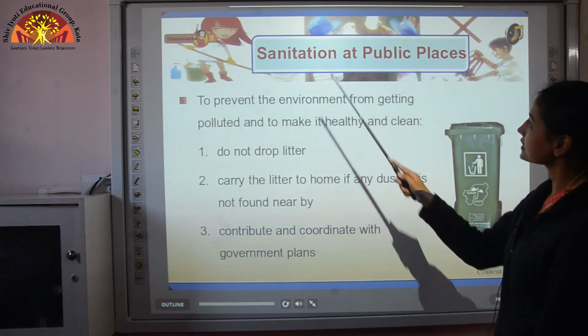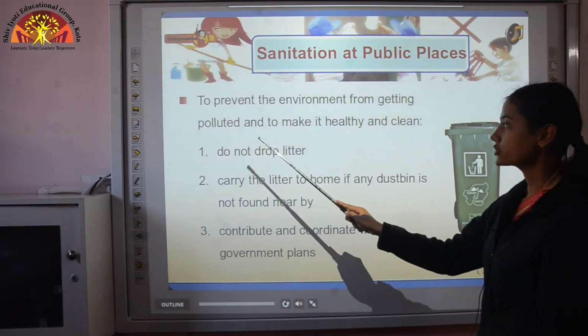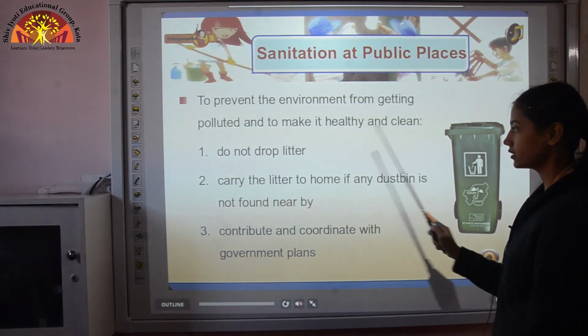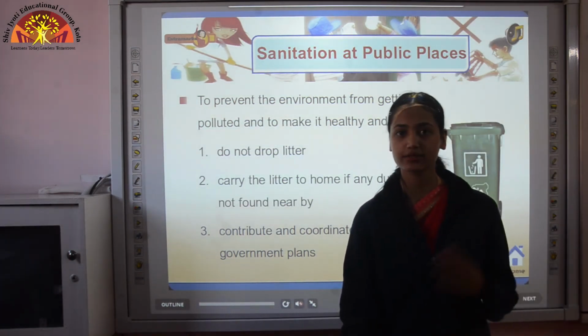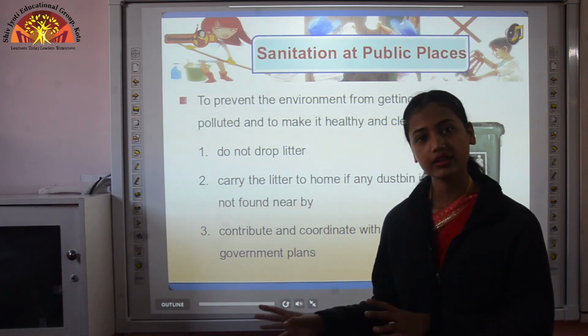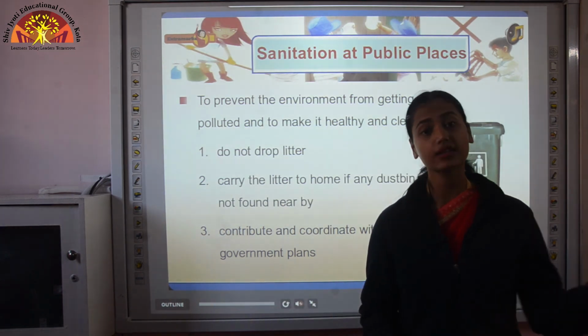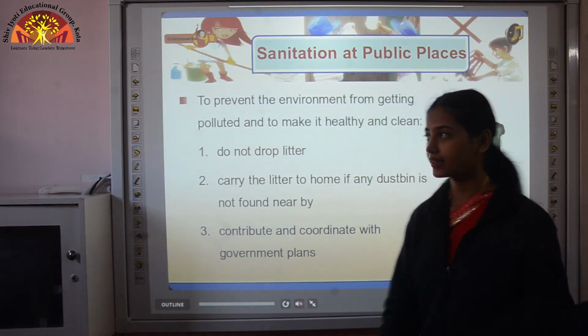The next topic, sanitation at public places. To prevent the environment from getting polluted and to make it healthy and clean, do not drop litter. This is our habit, might be your habit, that you throw things anywhere. Even if a dustbin is available, some people throw packets here and there.